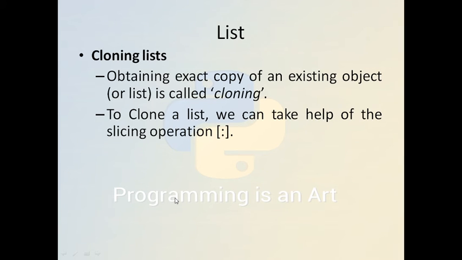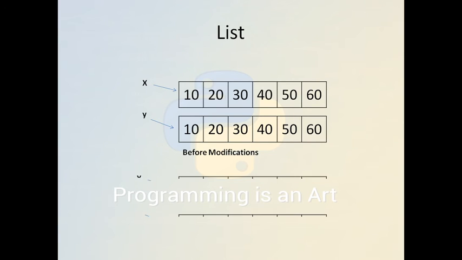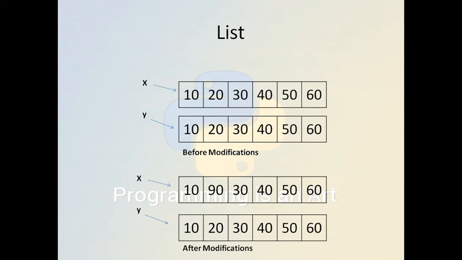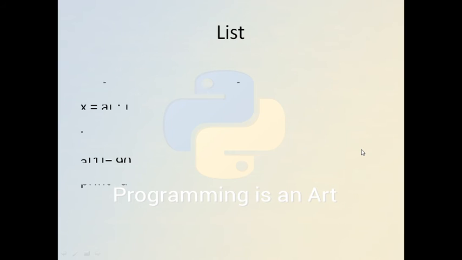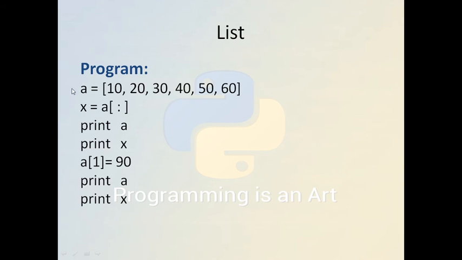Another variant is that we can clone the list. Cloning a list means we copy and create a whole new list in memory at another location. So this will show the state before modification and after modification. Before modification, if cloning, after modification, the different variable will be adjusted. Here is how we clone the list.